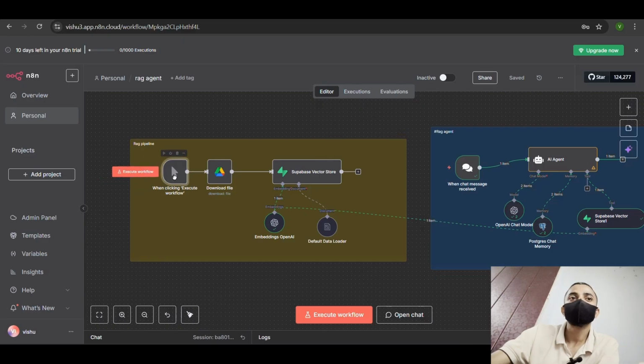You can also change this trigger flow, using Telegram, any webhook trigger node, or WhatsApp, etc., as you like.